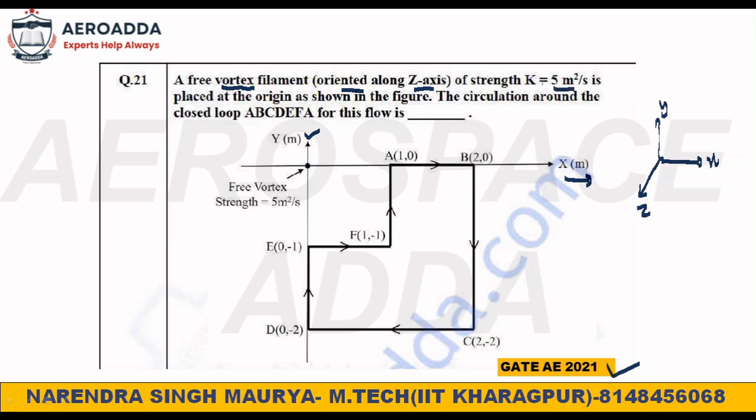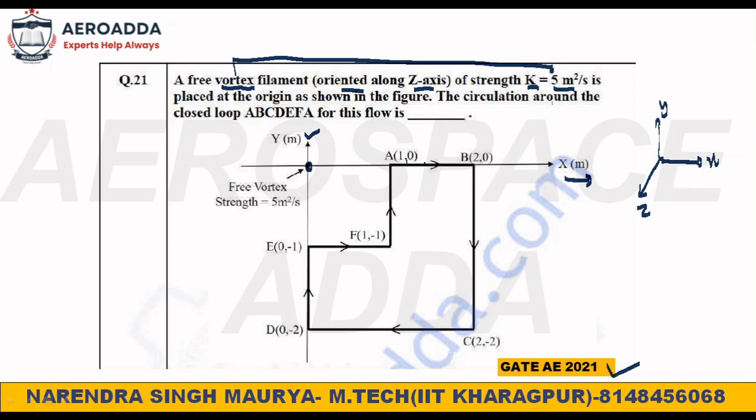The strength K they have given is the strength of the vortex, which is 5 meter square per second. Every time they change the notation: sometimes it is gamma, sometimes K, sometimes omega. So don't bother about the notation; they can take anything. Here they are taking K, which is 5 meter square per second. It is placed at the origin as shown in the figure. Check the coordinate system they have given: 1, 0, 2, 0, minus 2, 0, minus 2, minus 1, all those things. But here this is the origin, and at the origin they have given the free vortex of strength 5 meter square per second.